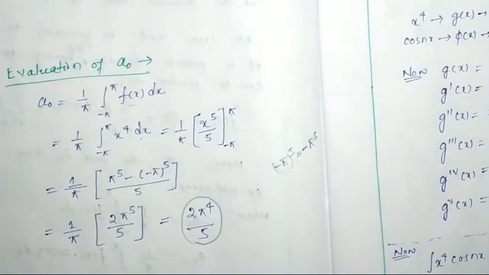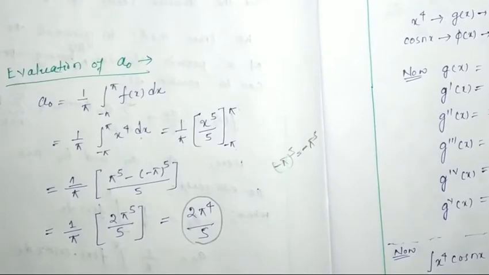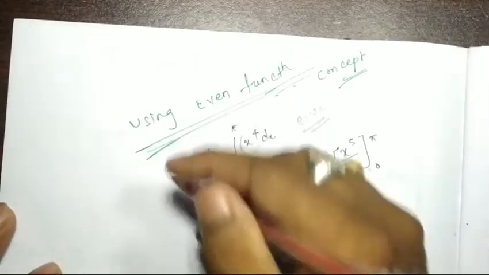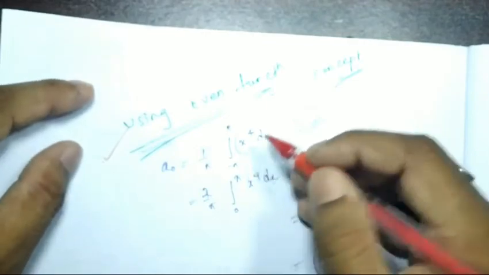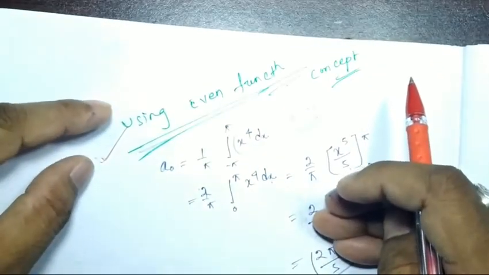Now you can ask, sir, which method or which procedure are we going to apply? I would suggest that you use this one, because sometimes the function will be an even function, so in a few steps you can get the answer.